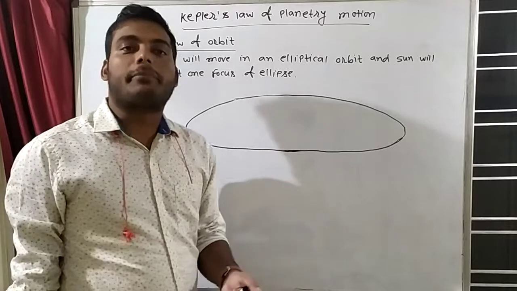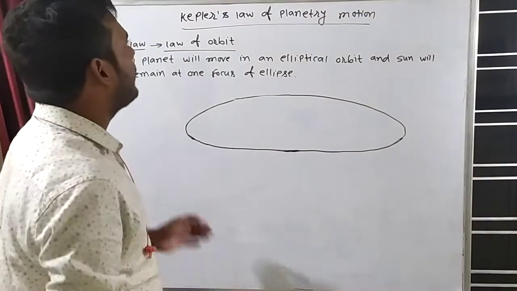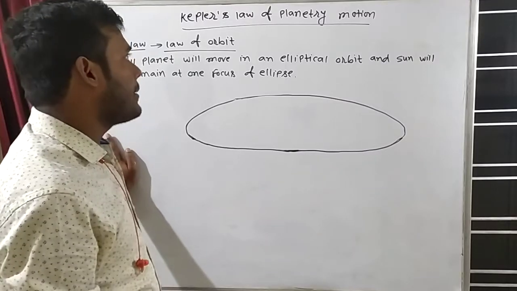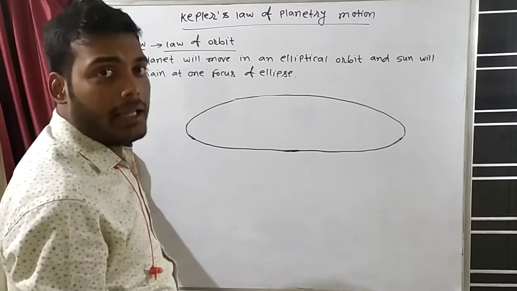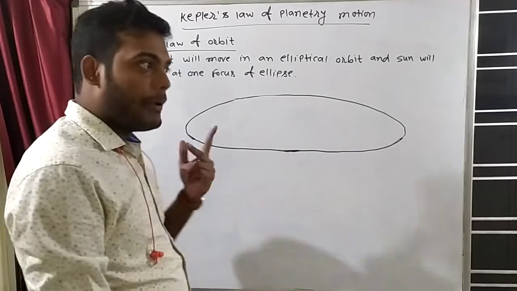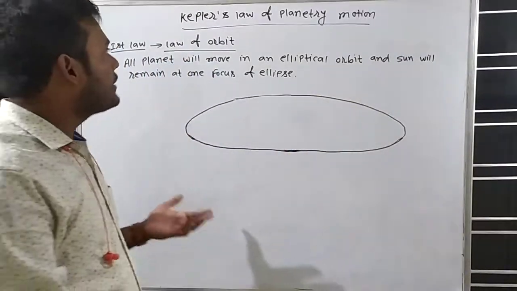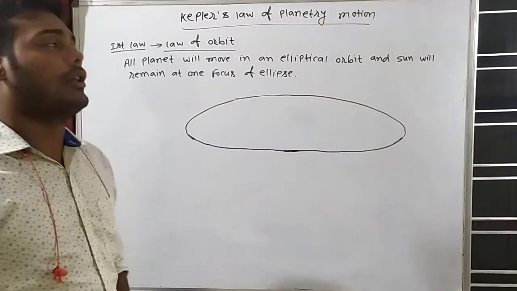I am continuing the chapter gravitation and this is the last topic of gravitation, that is Kepler's law of planetary motion. Kepler was a famous scientist and he gave three laws: Kepler's first law, Kepler's second law and Kepler's third law. I will take it one by one. First I will take what was Kepler's first law.